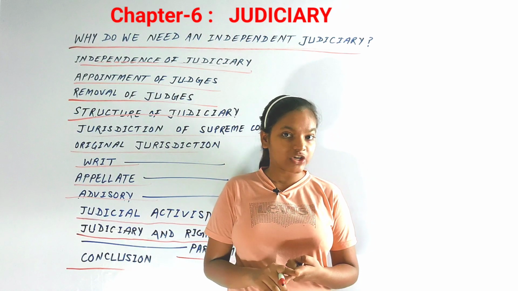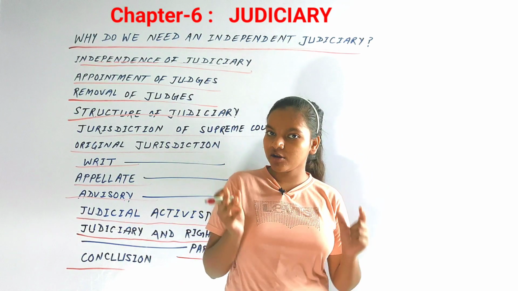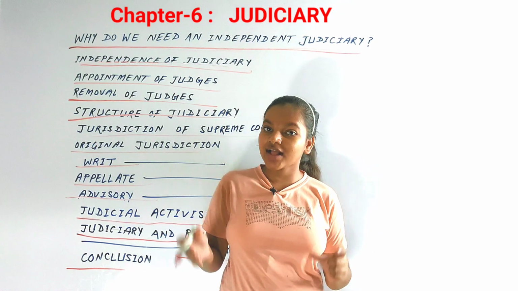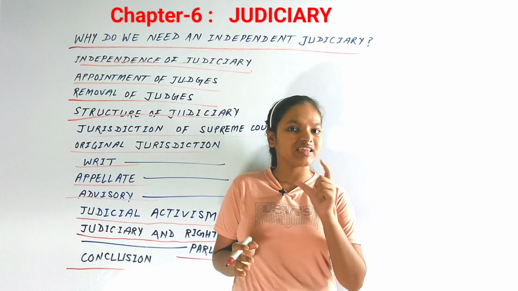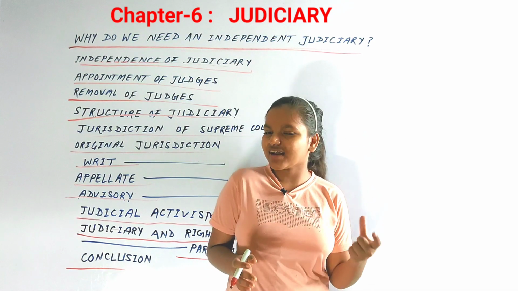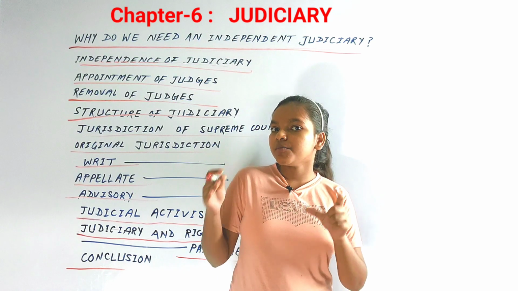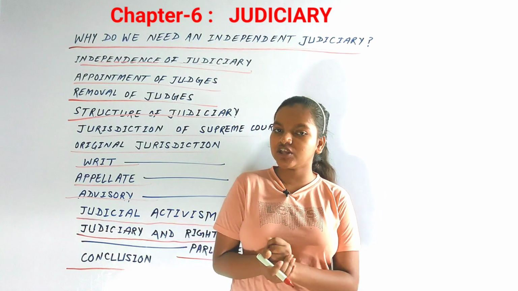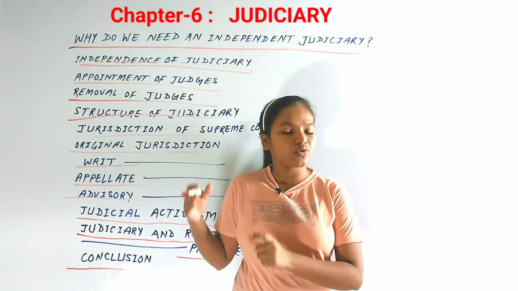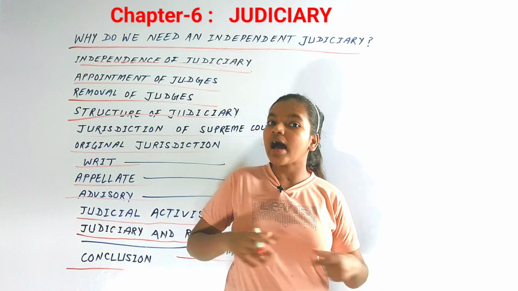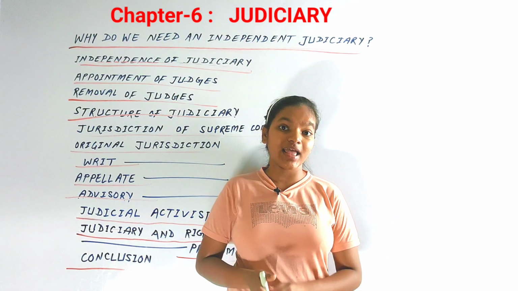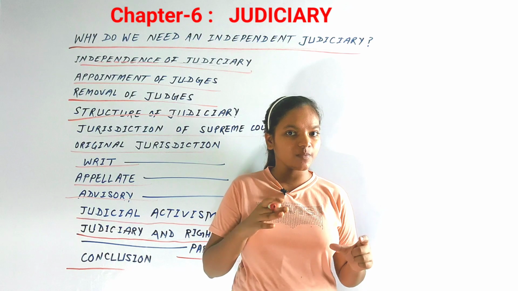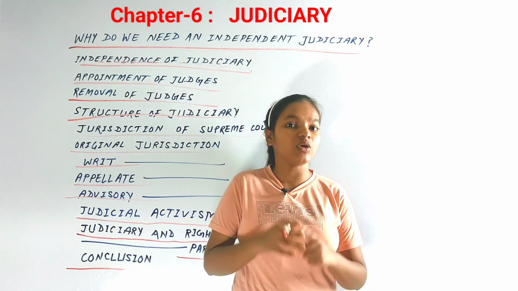We have seen the appointment of judges, which is the work of the executive, and the removal of judges, which is the work of the legislature. It is a fact that the current CJI of our country is Justice Chandrachud, which is a very important fact that you should know. So in this chapter there are very important things like the removal of judges, how they can be removed, and the approval of the appointment of the judges. Then the jurisdiction of the Supreme Court and High Courts, how they can issue their power, how they can become more and more powerful, and one of the most important things, judicial activism. So over the years we have seen the judiciary becoming more and more powerful and thus doing its work.